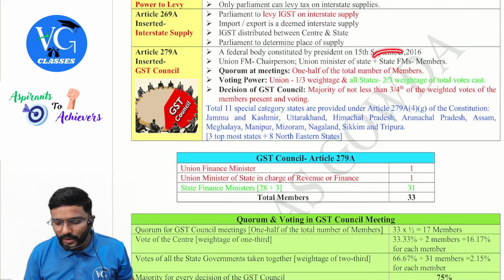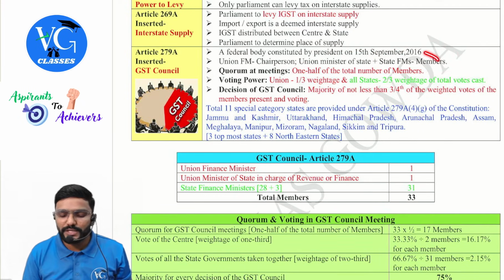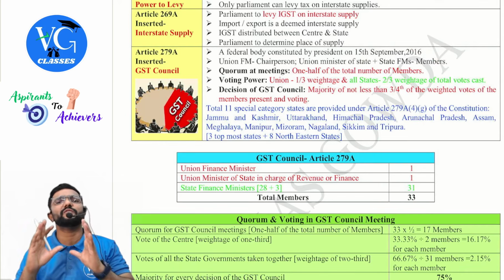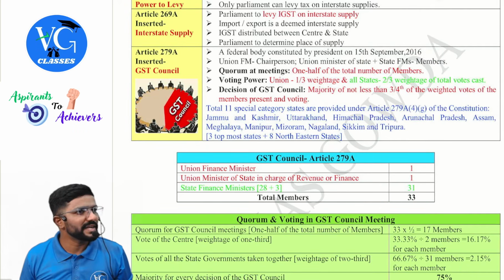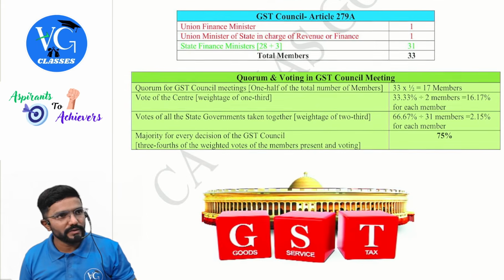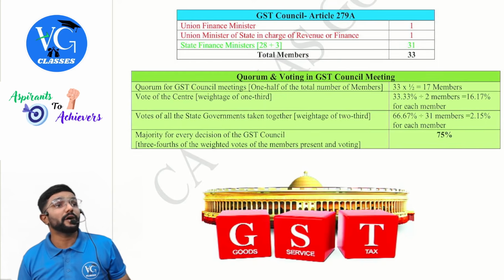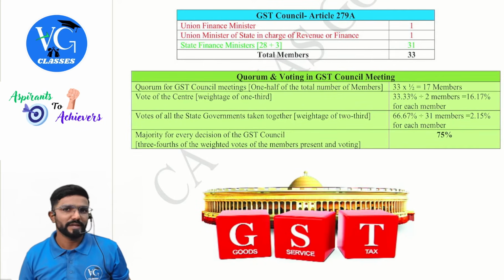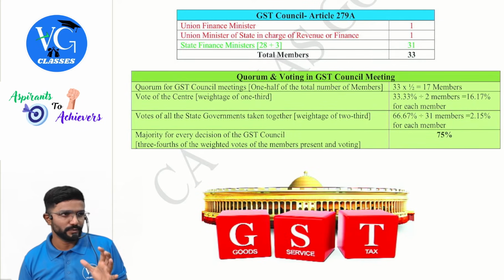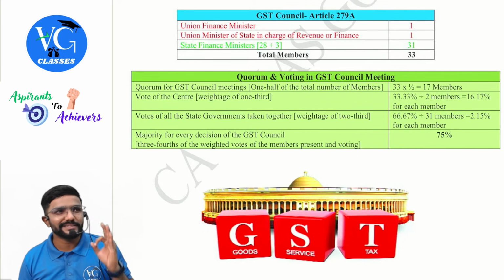Then all the states will have one finance minister, right? They are also members. Guys, all these members put together will choose one vice chairperson. One vice chairperson. So in total you can observe, guys, listen: 2 people are from central, 31 people are from all states put together. Observe the color impact also. Red stands for central. Green stands for state.